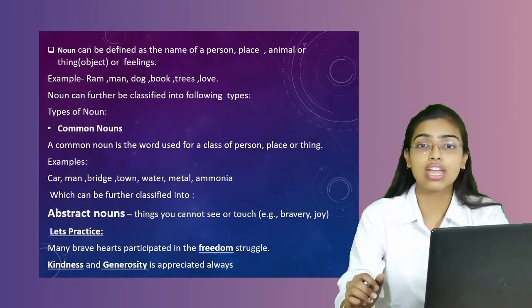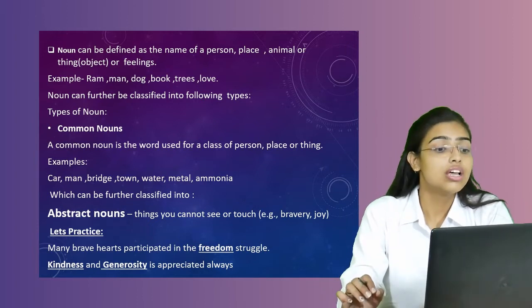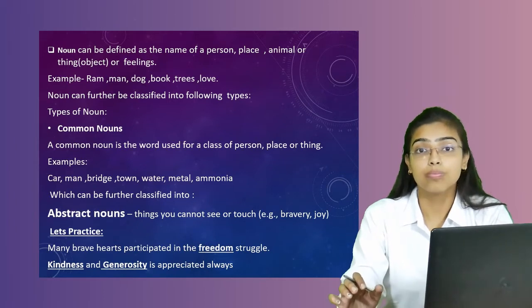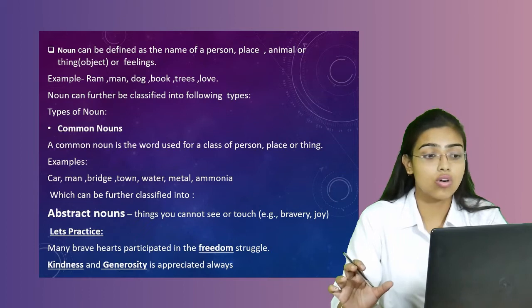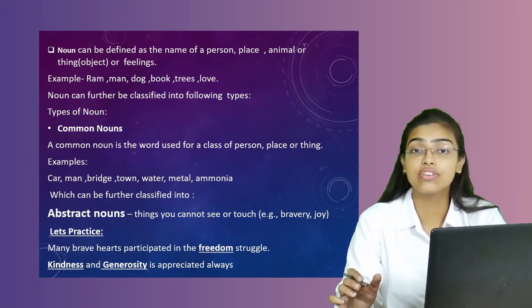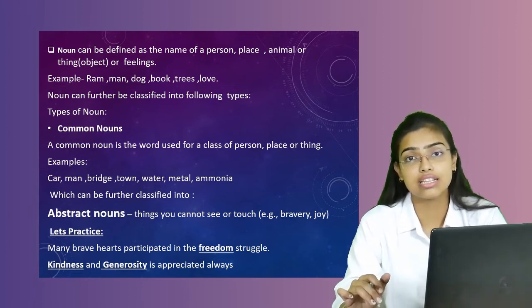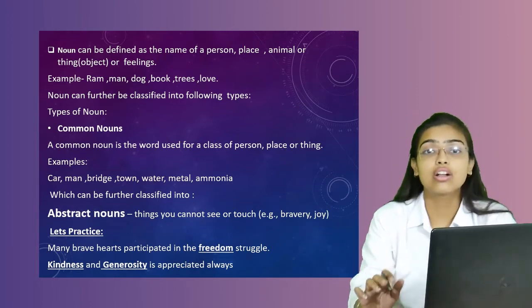Here we are going to take a few examples to understand what we are trying to learn. Examples are as follows: Ram, man, dog, book, trees, love. So all these words are nouns. Nouns can further be classified into the following categories. As we have discussed just now, noun can be further classified into categories. Here comes the first category, common noun. What are common nouns?